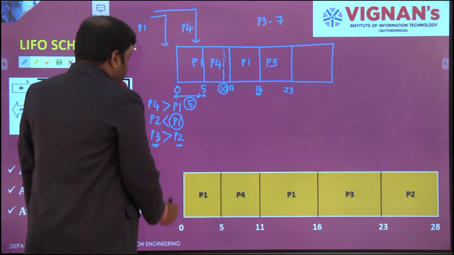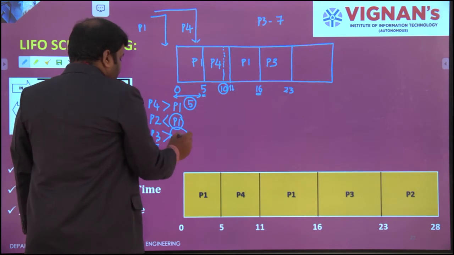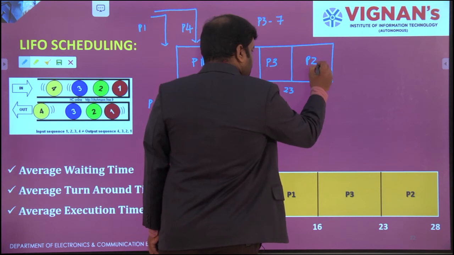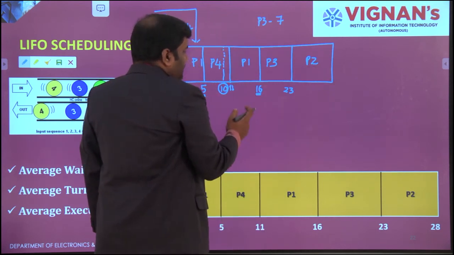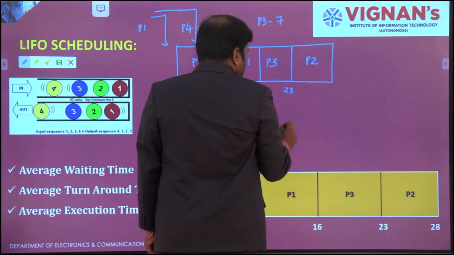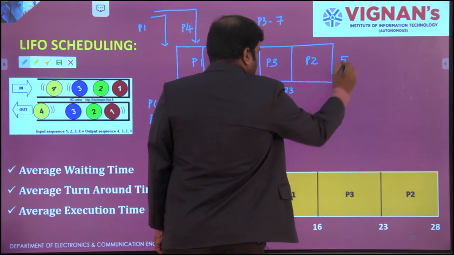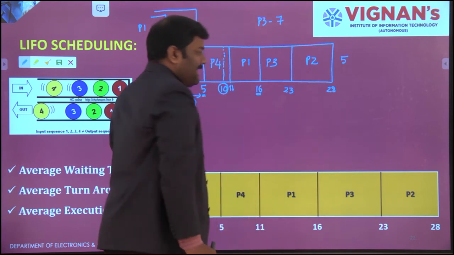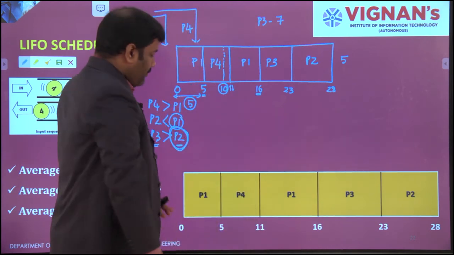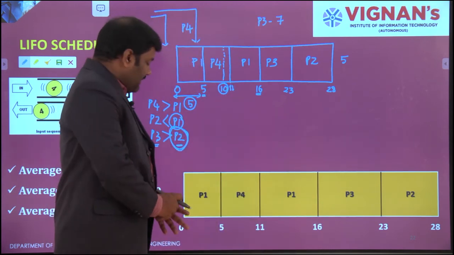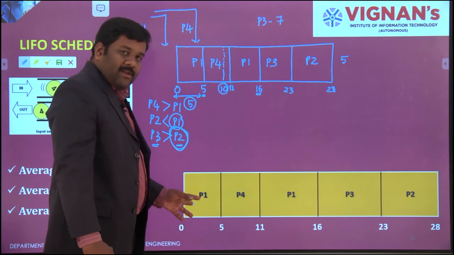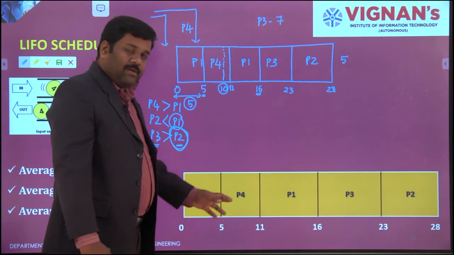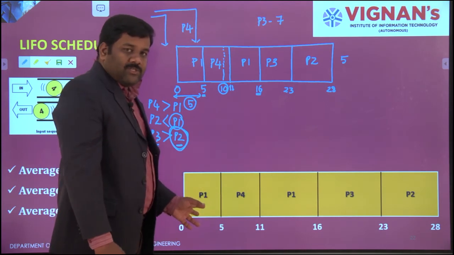Once P3 is completed, the rest is only our P2. So P2 will come to the last position and P2's executing time is 5. So 23 plus 5. This will be closed at 28. The same could be represented over here itself. So initially P1 came. It started its execution from 0 to 10, because P1's operating time is 0 to 10.